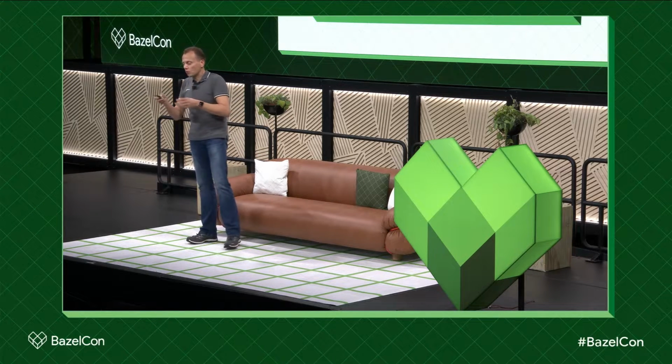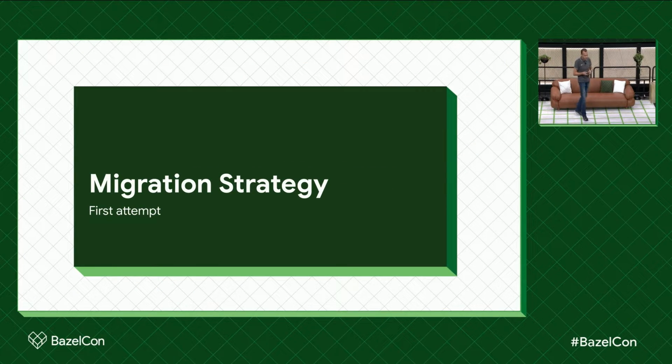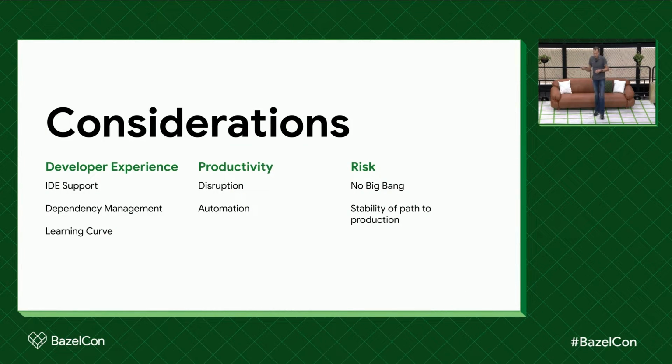But first we also had to look at a few other requirements. At the scale of how we operate and what we do, we had to be very careful to make sure that we're not doing crazy things. So, 3 key points here: developer experience, productivity, and risk.